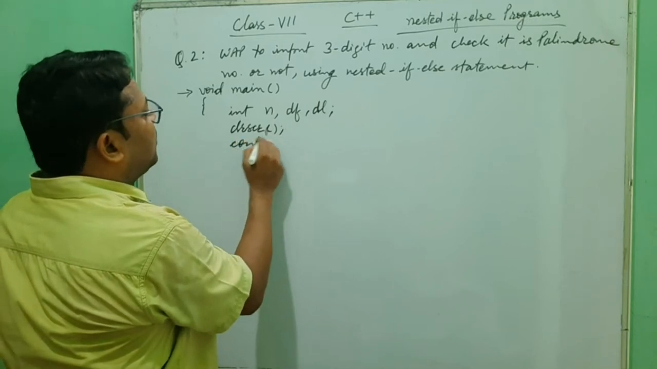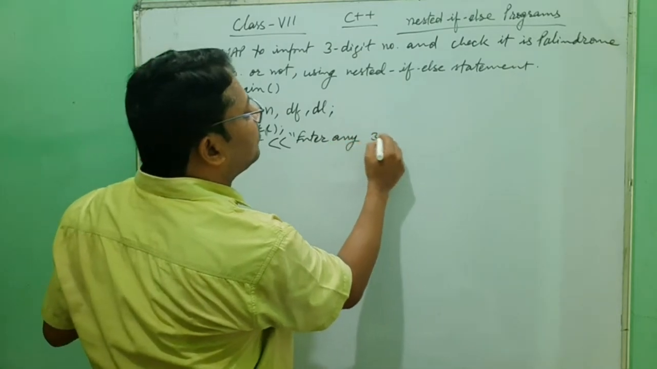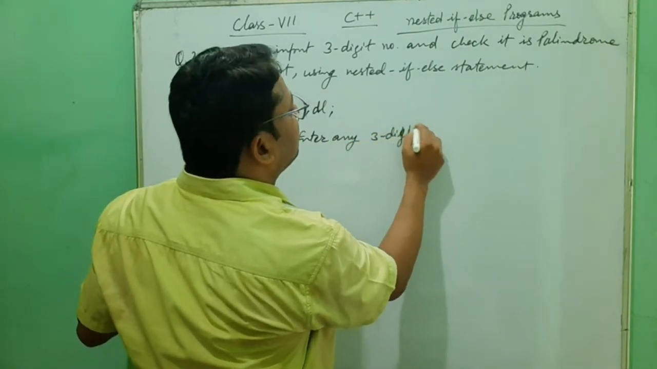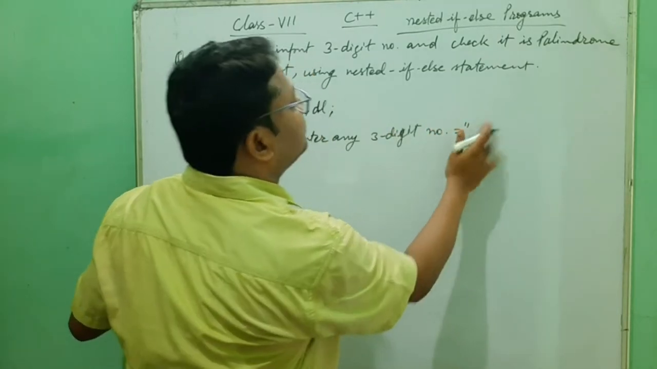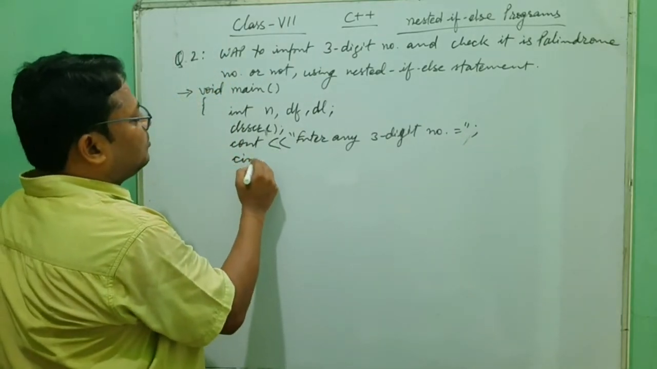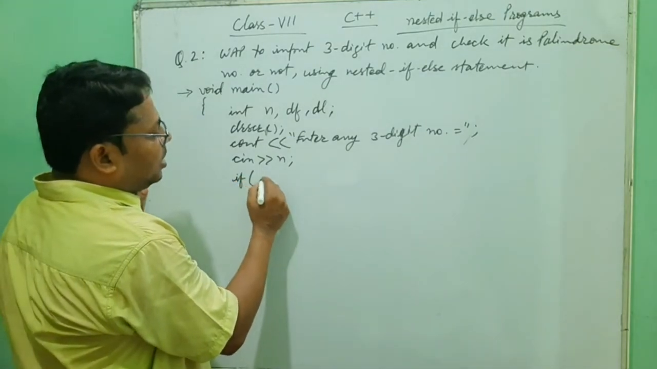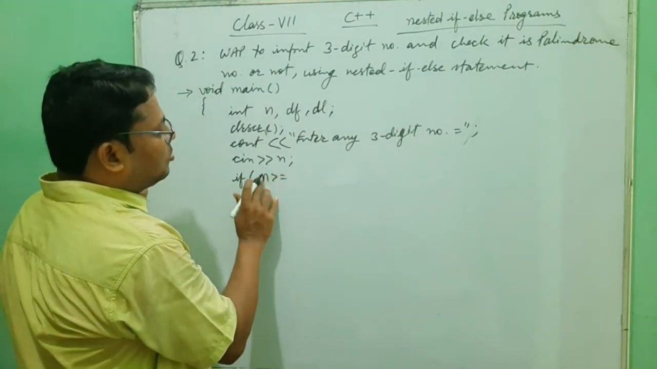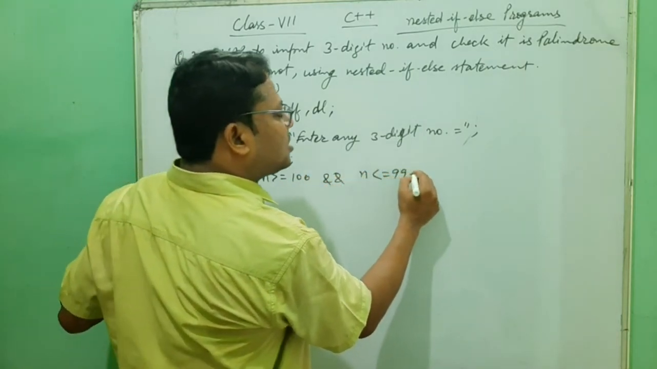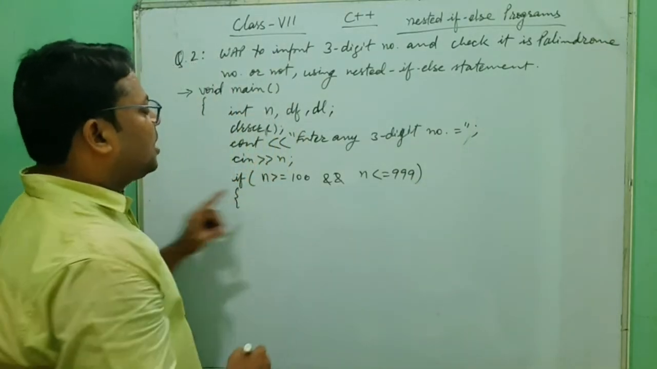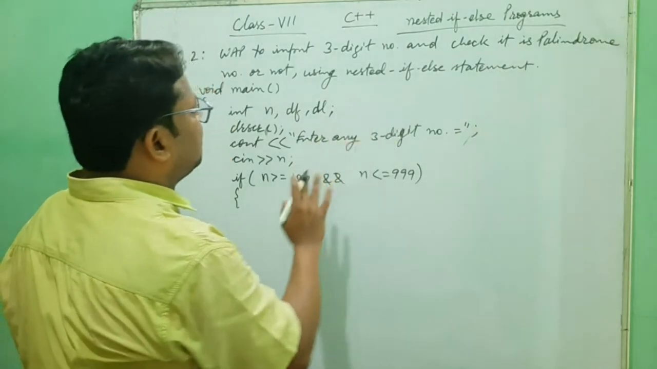Here we display a message: enter any 3-digit number. After that, cin n. Now here we have to check the validity of that one. So n must be greater than or equal to the smallest value, that is 100, and n must be less than or equal to the largest value, 999. Inside this we have to check that it is a 3-digit number. Now after that we have to check whether it is a palindrome number or not.